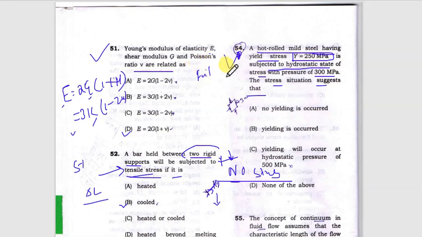Now we have many theories to relate the situation of failure. So in this case, hydrostatic pressure is applied on a mild steel, which is a ductile material. So first of all, we have to distinguish which type of material we are dealing with. So we are dealing currently with a ductile material, and hydrostatic stress is 300 megapascal.